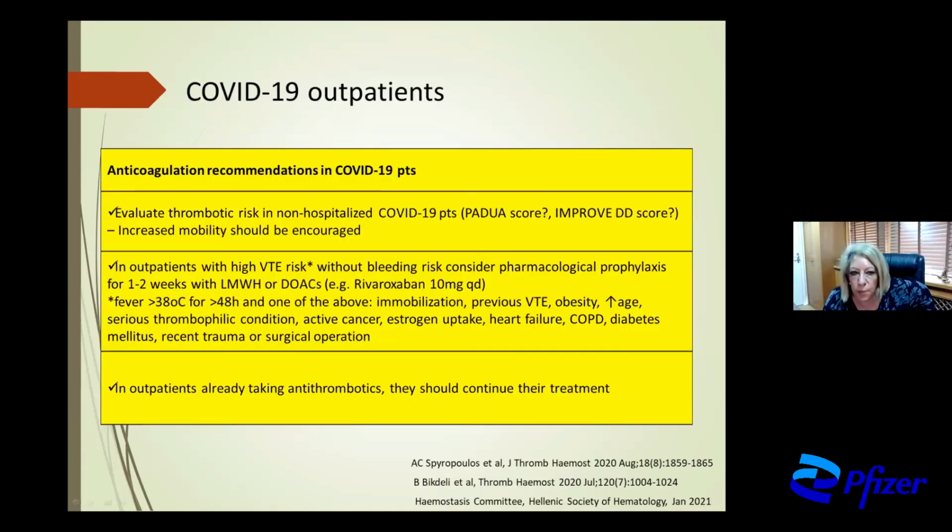For corona-positive outpatients, we have to evaluate thrombotic risk according to Padua or IMPROVE score, and we have to encourage increased mobility. In outpatients with high thromboembolic risk, without bleeding risk, we have to administer anticoagulation prophylaxis for 1 to 2 weeks with low molecular weight heparin or DOACs, such as rivaroxaban, 10 milligrams once a day. In outpatients already taking antithrombotics, they should continue their treatment.